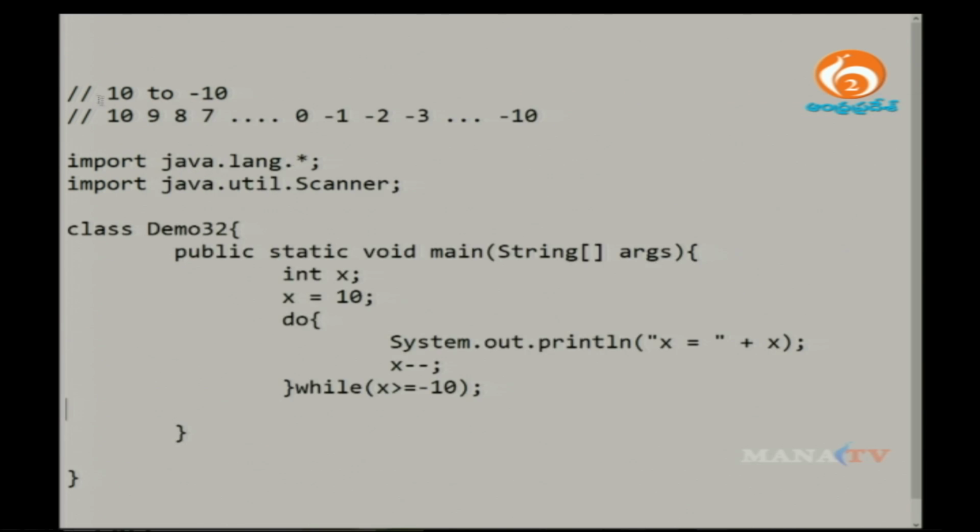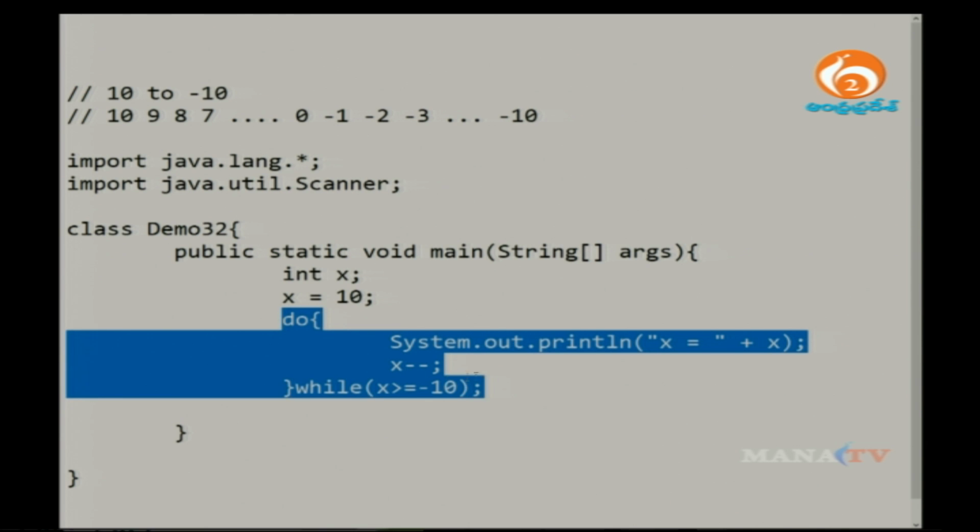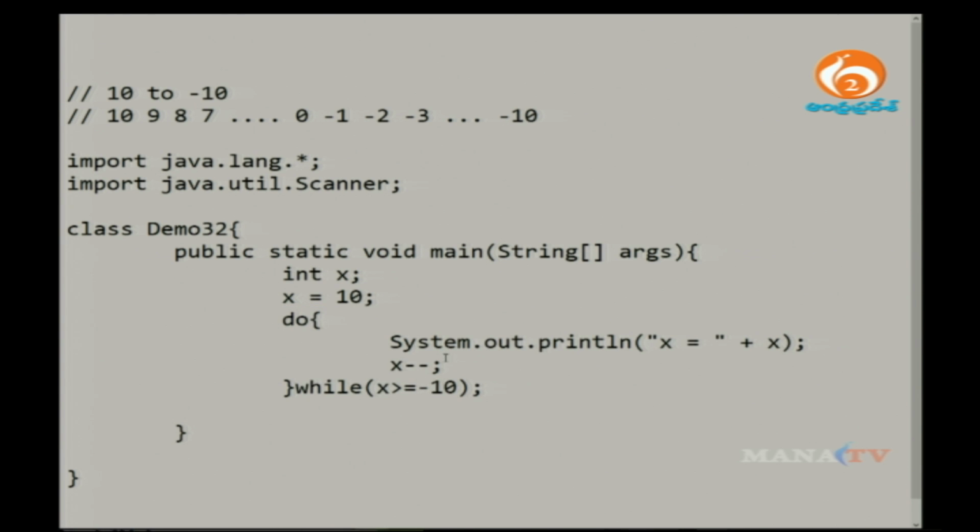Whenever the requirement is to print numbers like this, instead of using plus plus you have to go for the decrement operator. That is the reason I told you that in this place you can use the plus plus operator or sometimes the minus minus operator also. Am I very clear, guys? Clear with this example? You can also write this example with the while block. Please try for yourself whatever I am teaching you with do while, with the while statement, the while loop also. Yes or no?